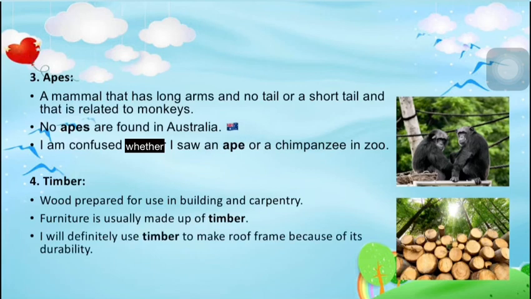The next sentence is, I will definitely use timber to make the roof frame because of its durability. See, timber is very durable, so that's why we are going to use timber for the rooftop. Is it clear, children? Now, children, you have to construct sentences. Best of luck.